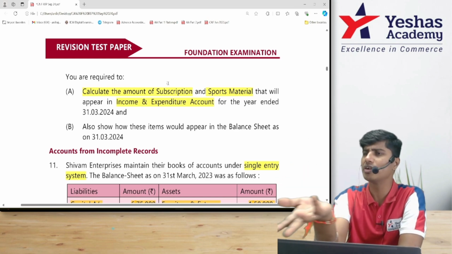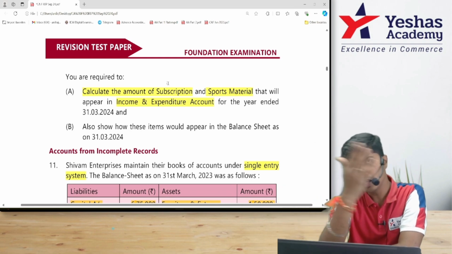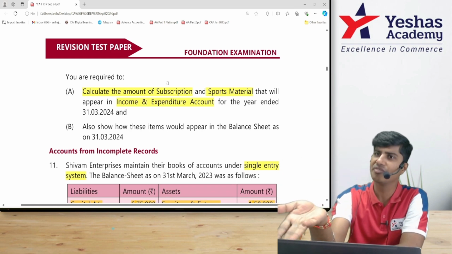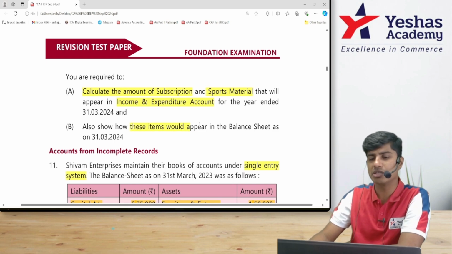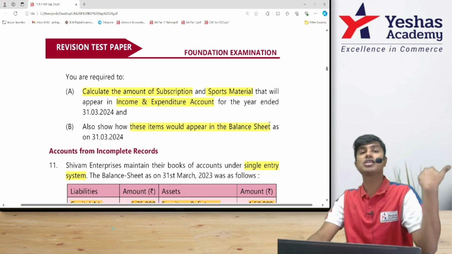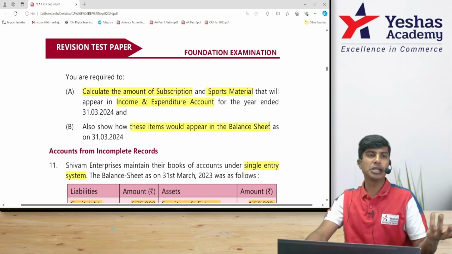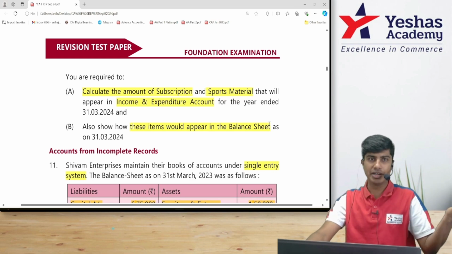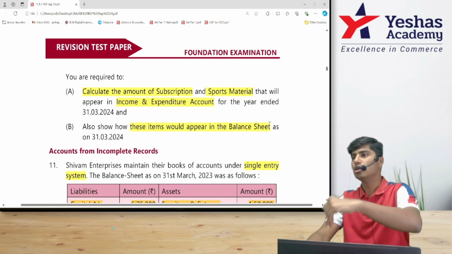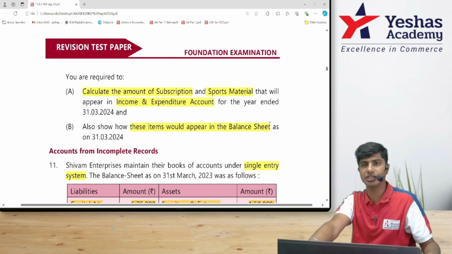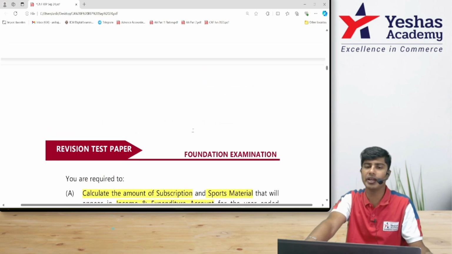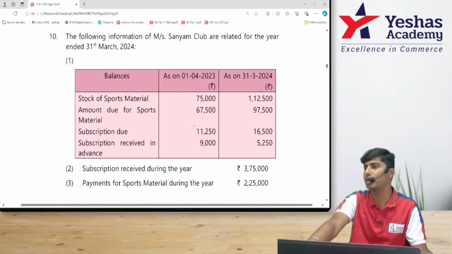We will open one simple ledger called the sports material ledger. Opening, closing, purchase, and the balancing figure is consumption. Then they also want us to show how these items will appear in the balance sheet. Closing balances will appear in the balance sheet. Subscription, if it is pre-received, is a liability. If it is not received, it is accrued. Sports material will obviously be an asset. They want us to show how it will appear in the balance sheet. So come on, let's start opening ledger accounts and then post each item one at a time, starting with stock of sports material.